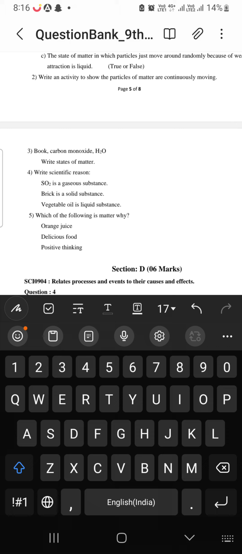Now fifth we will discuss: which of the following is a matter? Here three things are given. Orange juice is matter, it is liquid. Delicious food is also a matter. Positive thinking, it is not a matter. Now we'll see section D.